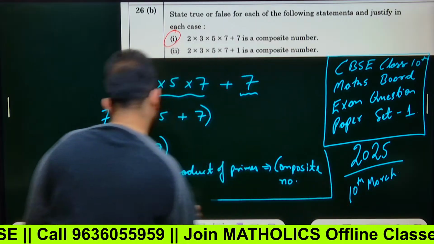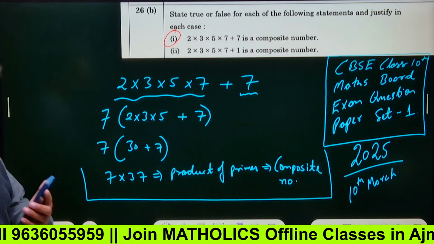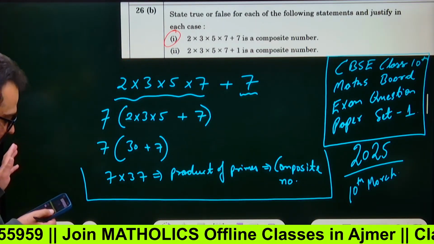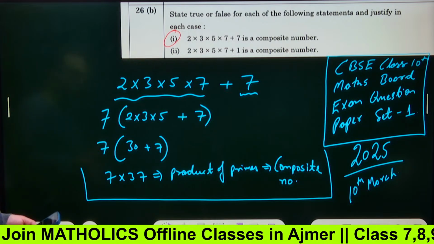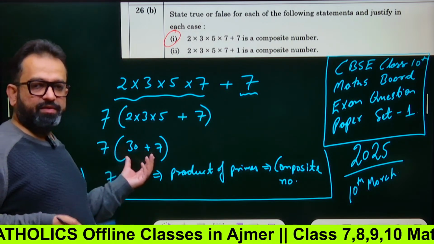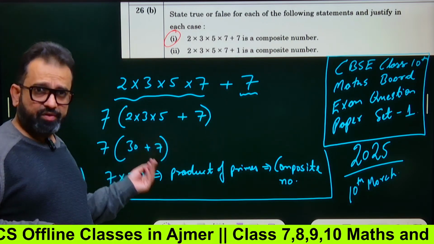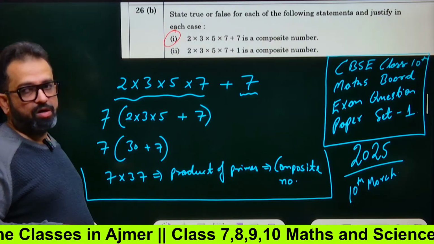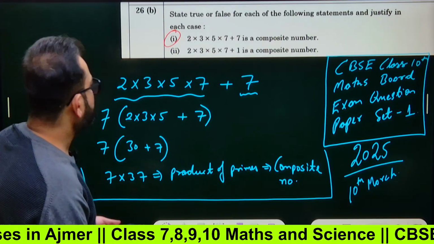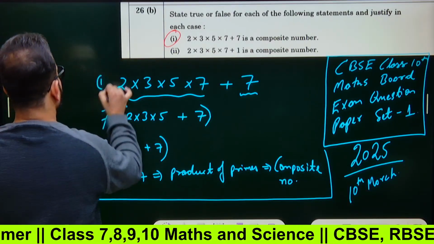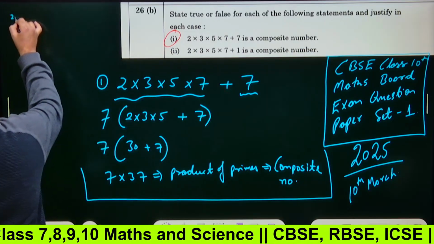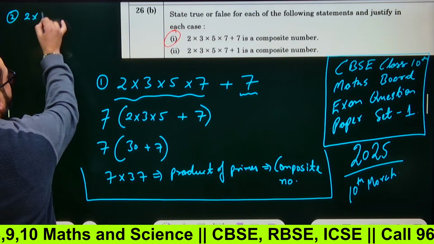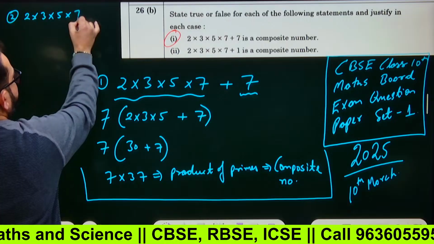Got it? So this way you have to write down, okay? That we could express this one as a product of primes. And when it is expressible in the form of product of primes, they will say it is a composite number. Okay. Now next one, see. This was the first one. Next one, see. Second one I'm writing here. 2 into 3 into 5 into 7 plus 1.